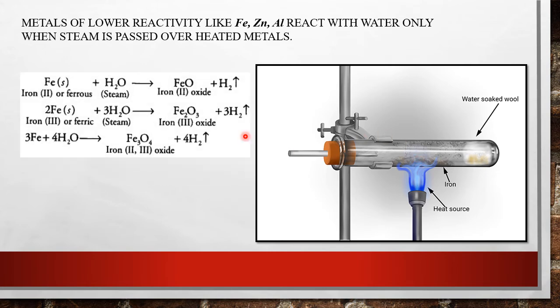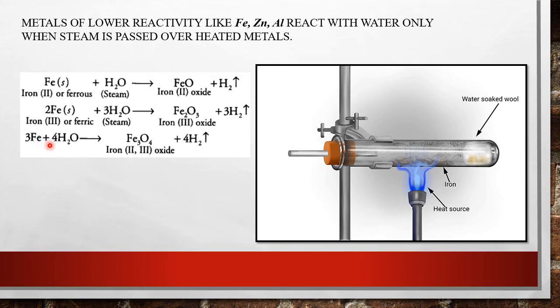So when iron is heated, that means when it is passed through the steam, that is vapor, we obtain iron 2 oxide and hydrogen gas is released. Now if we are taking iron 3, that is ferric iron, and we are passing steam, we will be obtaining iron 3 oxide. This is the generalized equation, that is when iron is treated with water molecules.